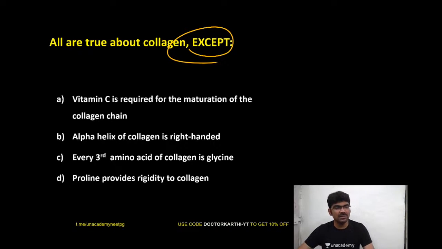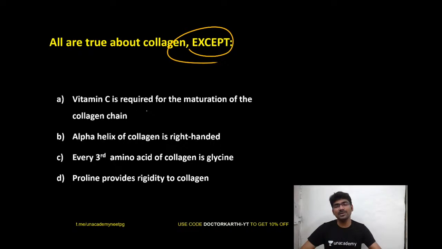Abhiprato is saying B. Akansha is saying D. So now we have a difference of opinion. What about the others? Let's see what others are thinking. Okay, so there is a tie between option D and option B, it seems. So Priyadarshini, good. Akash Saha, good. Oh, Nitish, you are here. So Nitish is saying option B. Let's see what others are thinking. Okay, Nitish changed his mind. Now he is saying it is option D.